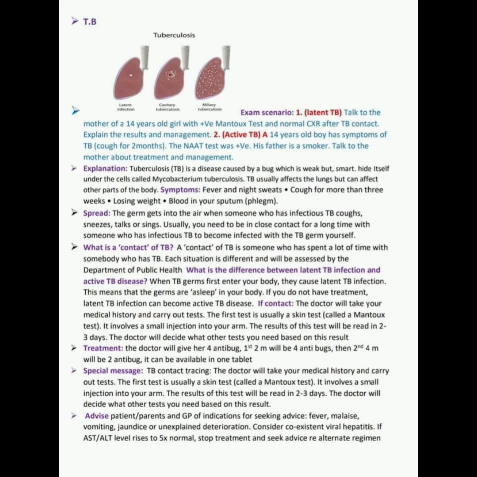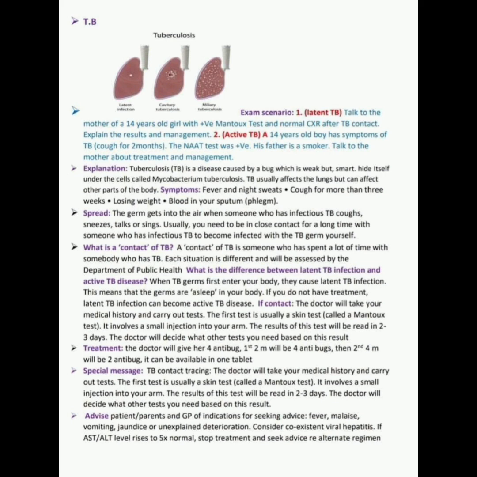Now, special message of tuberculosis: contact tracing. The doctor will take your medical history and carry out tests. The first test is usually a skin test called a Mantoux test. It involves a small injection into your arm. The result of this test will be read in 2 to 3 days. The doctor will decide what other tests you need based on this result.